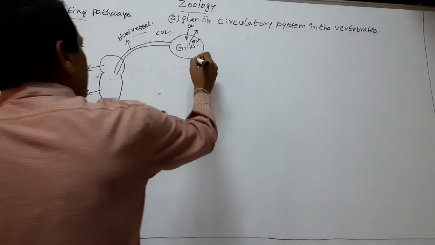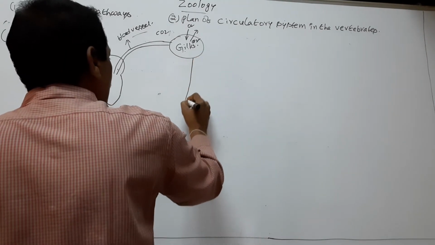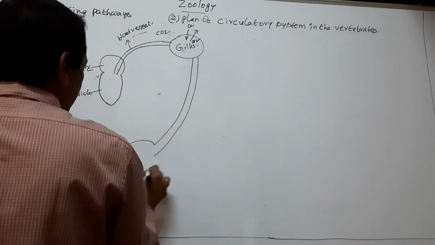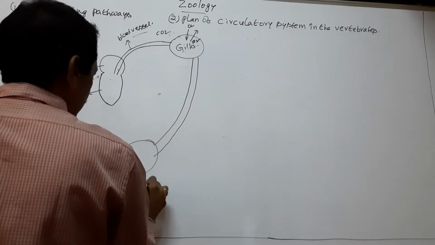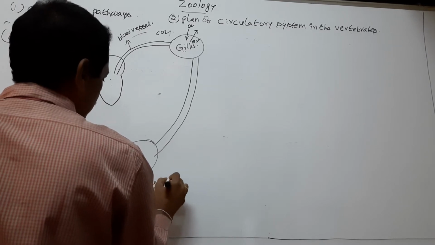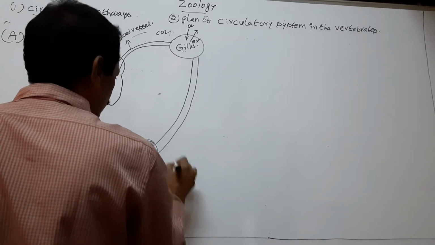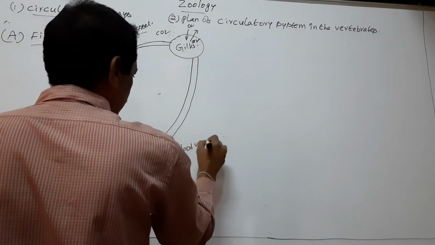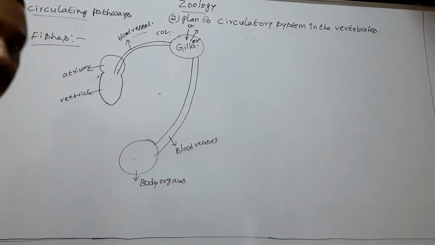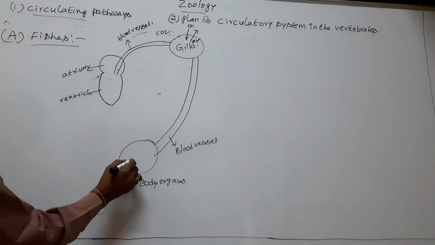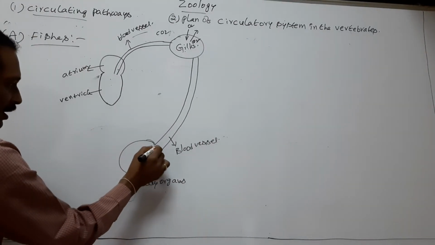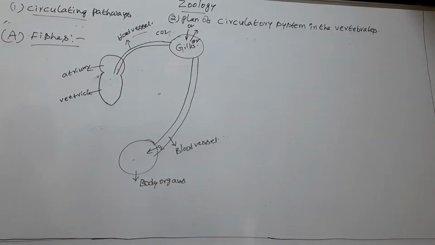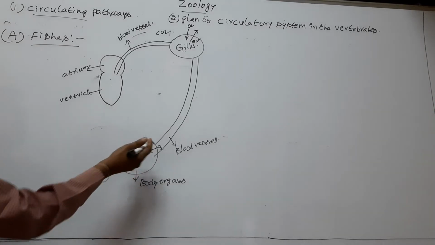Now the gills supply its oxygenated blood to body organs through blood vessel. The body organs receive oxygen and release its CO2 into blood.